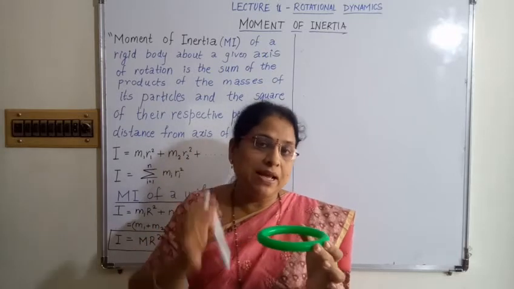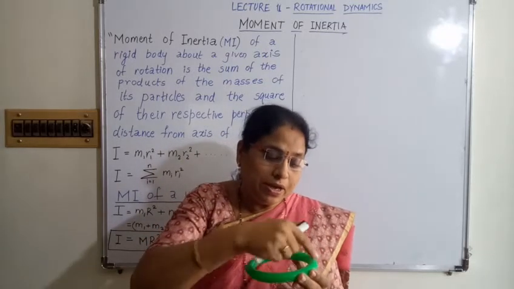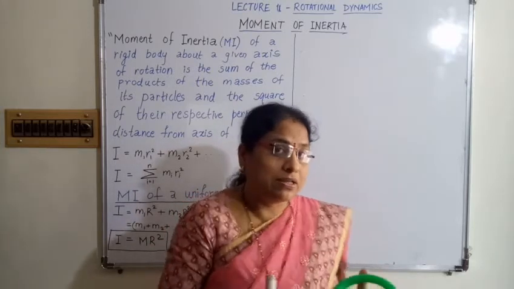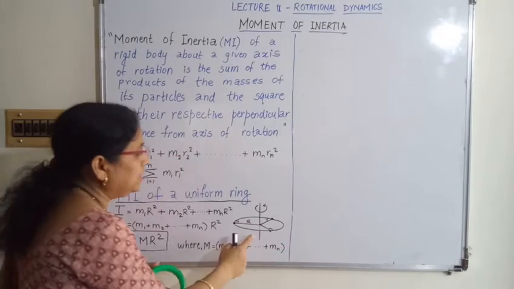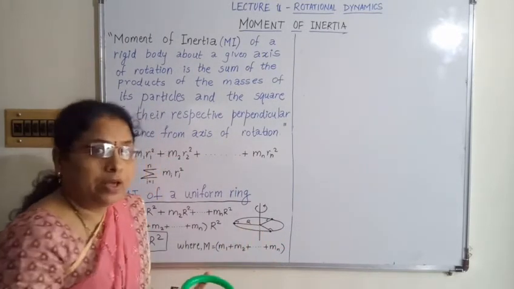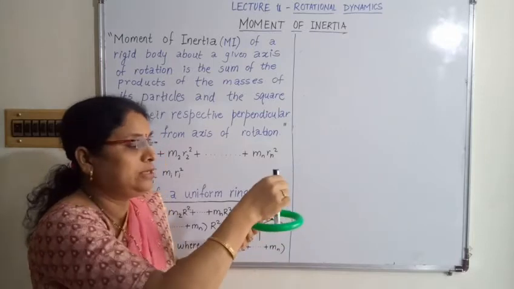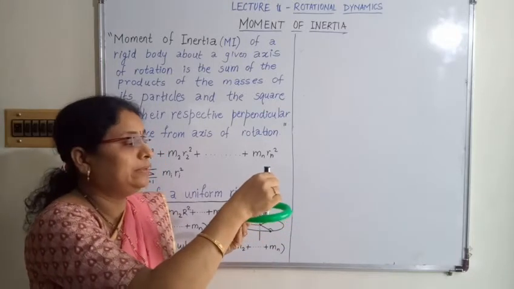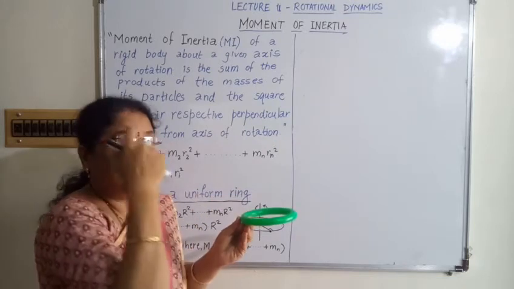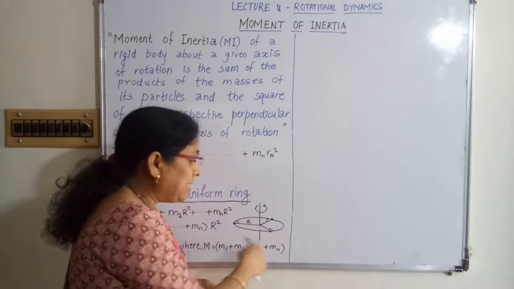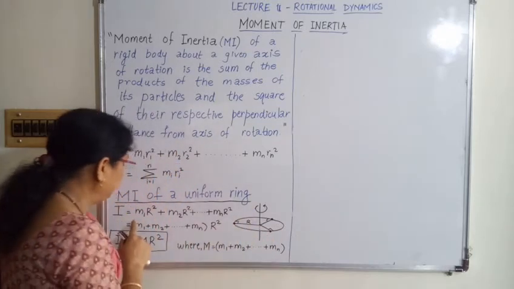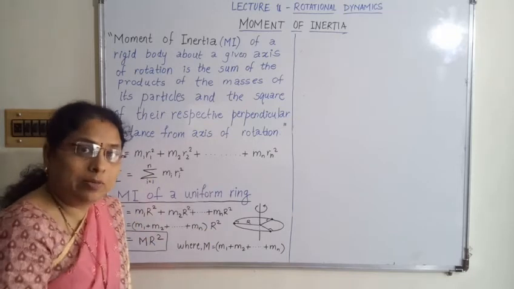Suppose capital R is the radius of the ring and capital M is the mass of the ring. If I divide the ring into a number of particles, small m1, small m2, see here, this is the diagram given in your book. I consider a ring rotating about an axis passing through its center and perpendicular to its plane, here in this anti-clockwise direction. Suppose we divide the ring into a number of particles, then how can we calculate the moment of inertia?